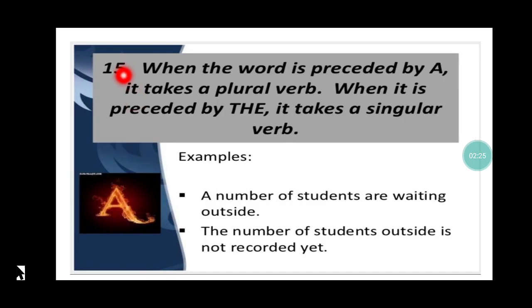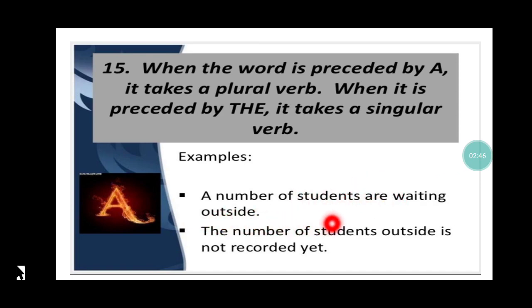Rule number 15. When the word is preceded by a, it takes a plural verb. When it is preceded by the, it takes a singular verb. What does it mean? When I say a number of students are waiting outside, when I use a in front of number of students, then my verb will become plural.